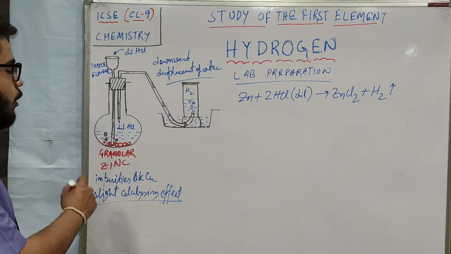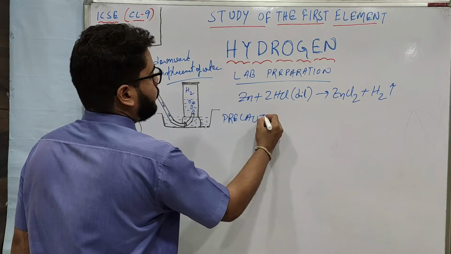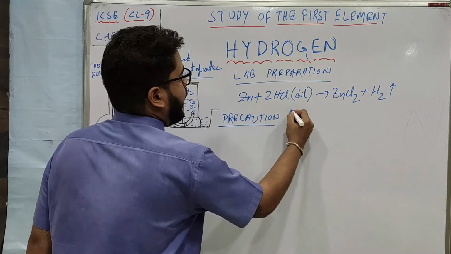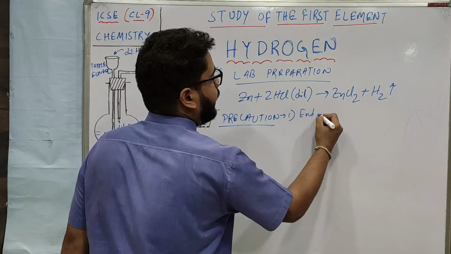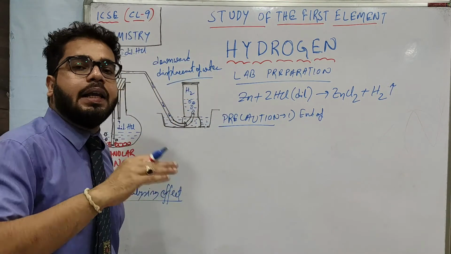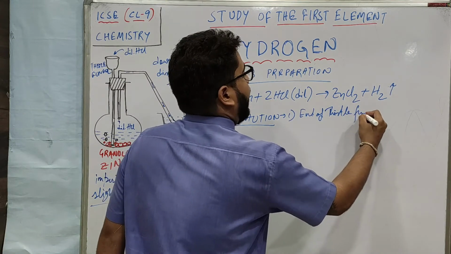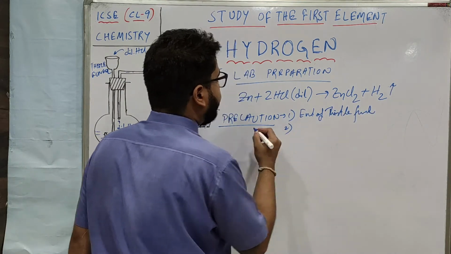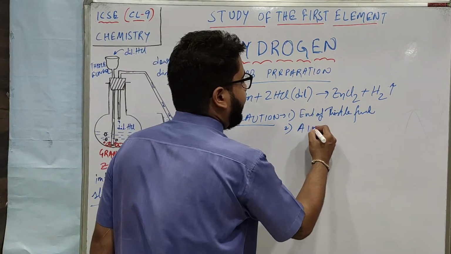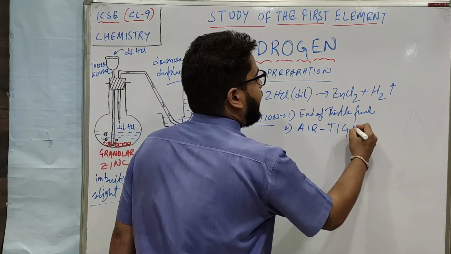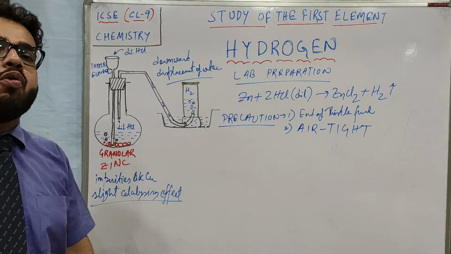Okay, the first precaution I have said, I am writing here, precaution. The first precaution is that the end of the thistle funnel should be below the level of the acid. That is one precaution. And what are the other precautions? Okay, the whole apparatus setup should be airtight. The entire apparatus setup has to be what? Airtight. Let me tell you why.